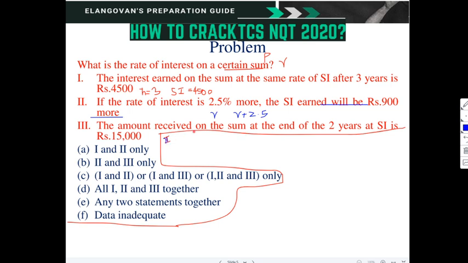That is what it is given. Now, what will be the simple interest when R is the rate of interest? PNR by 100. If it is R plus 2.5, what is the simple interest? PN into R plus 2.5 by 100. Am I right? So this is the simple interest when the rate of interest is R plus 2.5 by 100, minus this simple interest PNR by 100.